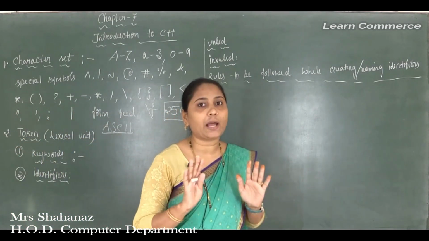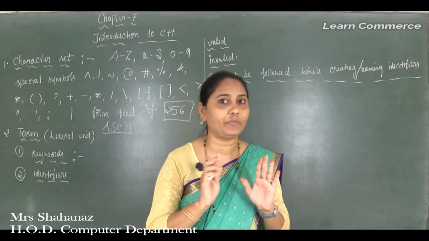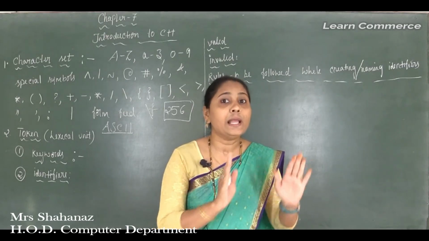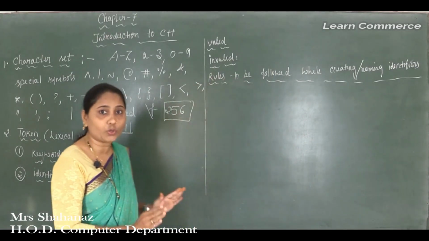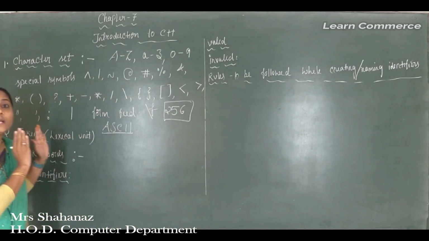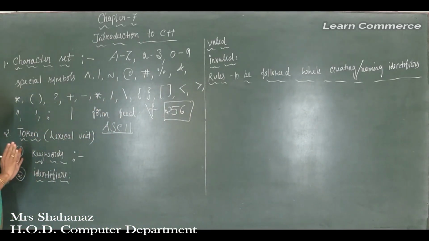So all of these are called the character set. We know the meaning of the character set: a set of valid characters, and these characters are what we use while constructing a program in the C++ programming language. Clear about the meaning of the character set?